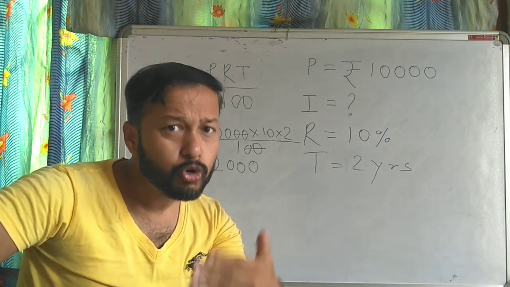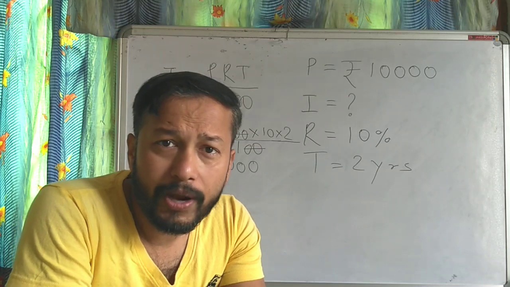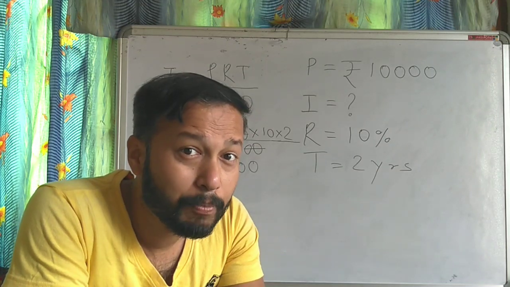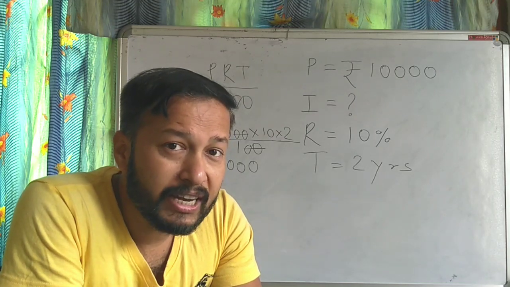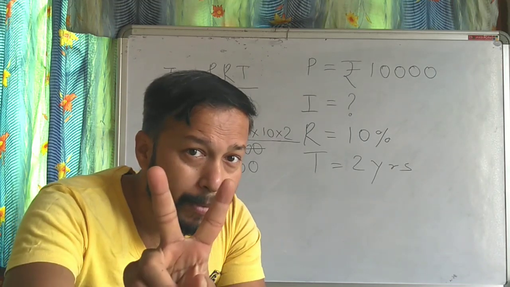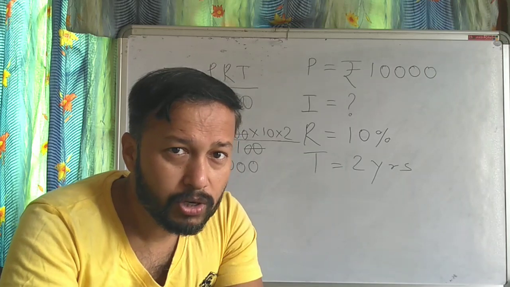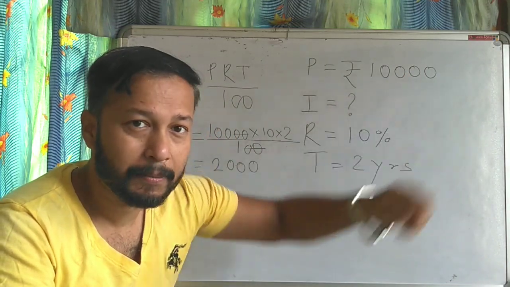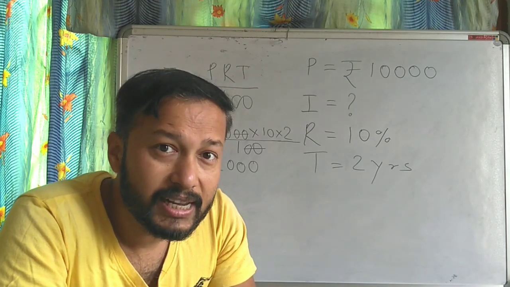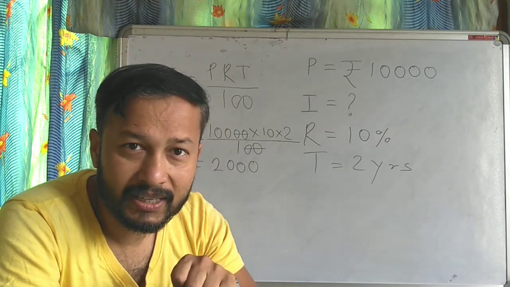So after 2 years, when you are going to the same bank to collect your money back, then that bank manager will give you two amounts of money. First, the amount which you kept in the bank, 10,000 rupees. And the second amount is the extra money.